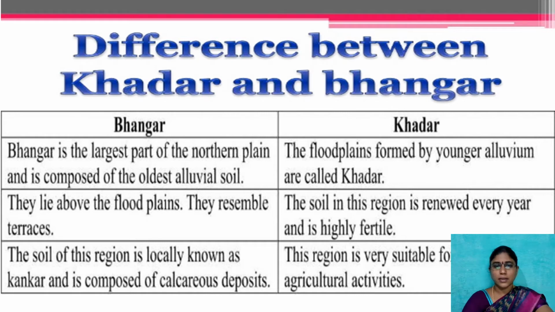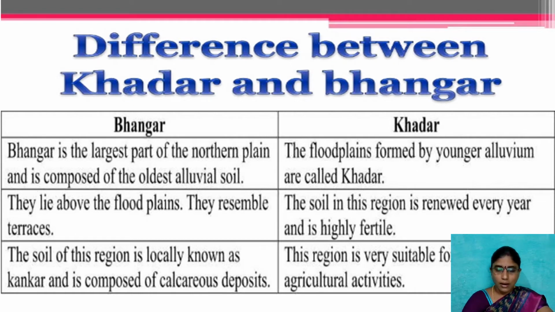They resemble terraces. Here the soil is renewed every year and is highly fertile. The floodplains due to the rivers Ganga and Yamuna and their tributaries cause highly fertile soil formation, which we call Khadar.